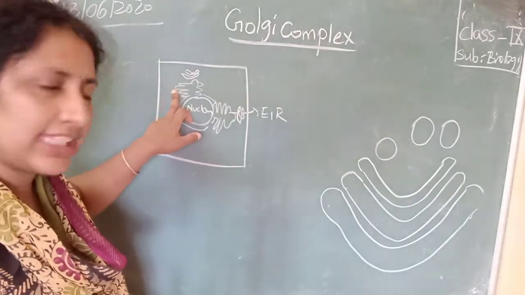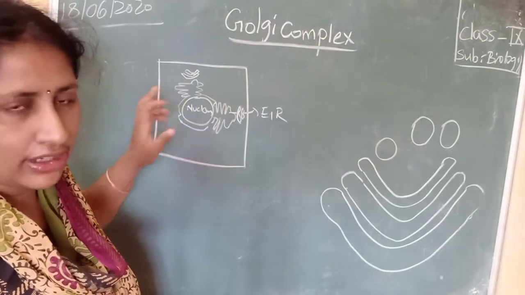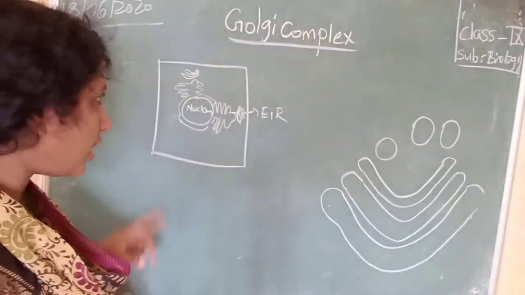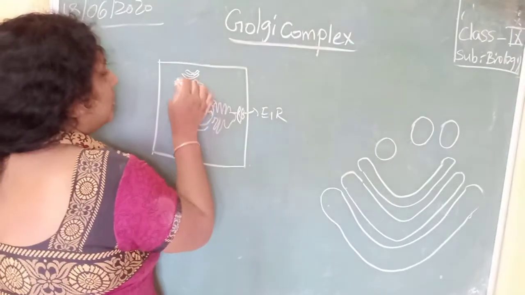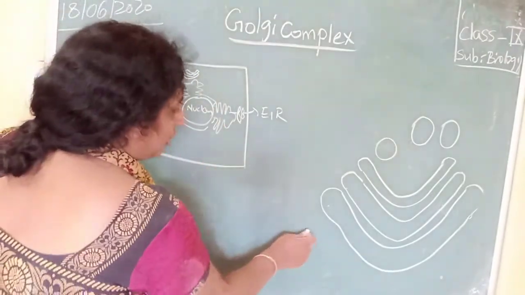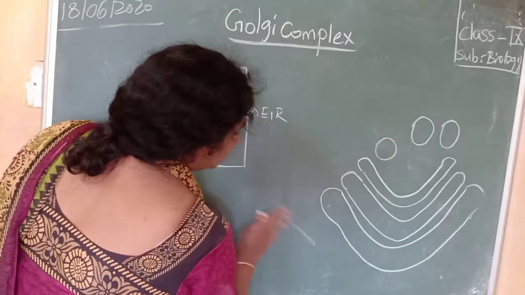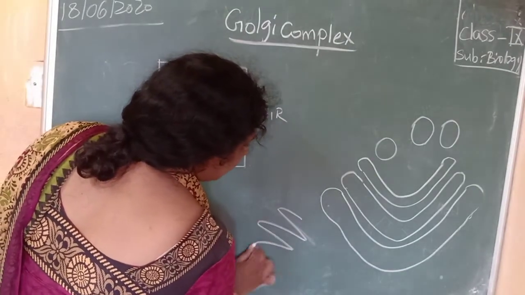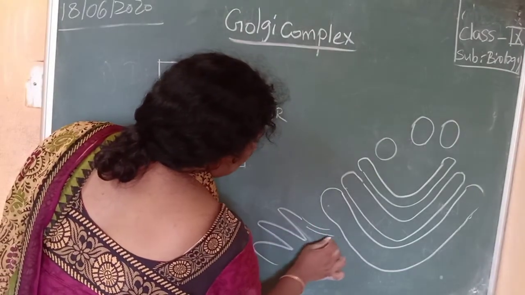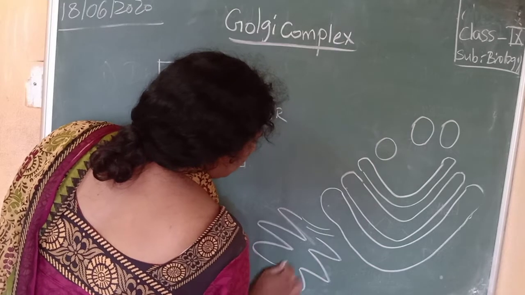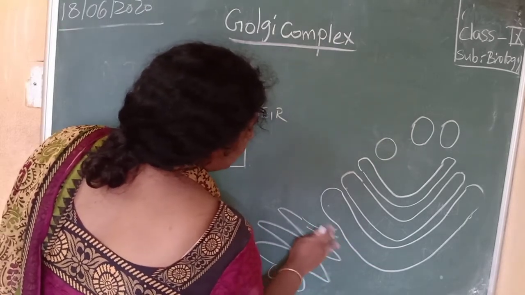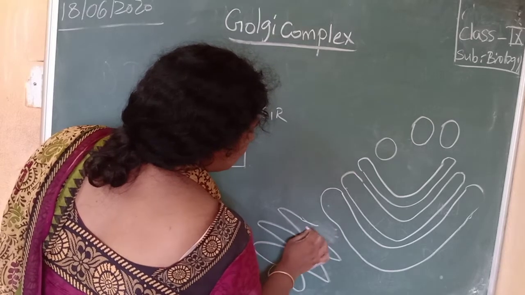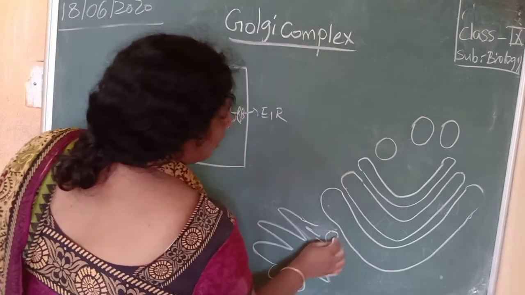So proteins are synthesized on the endoplasmic reticulum, and they are given to the Golgi complex.